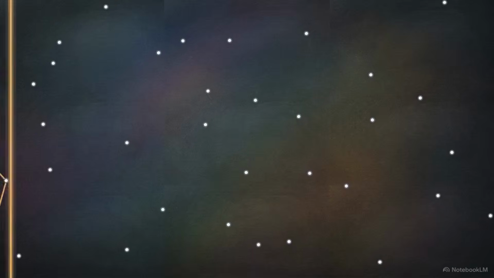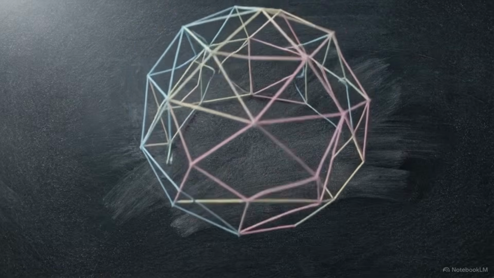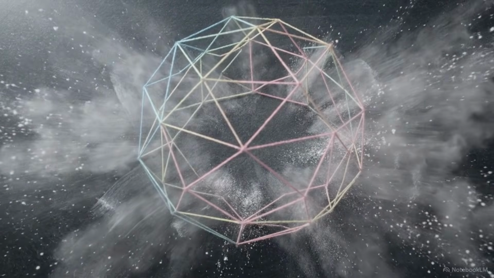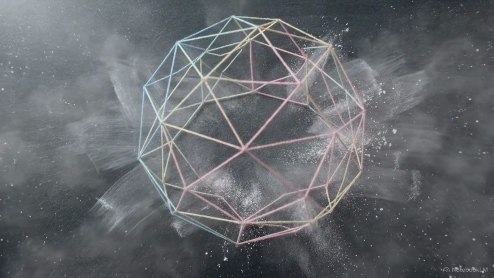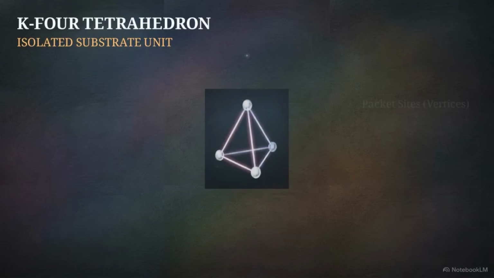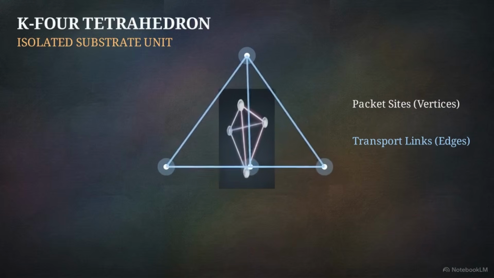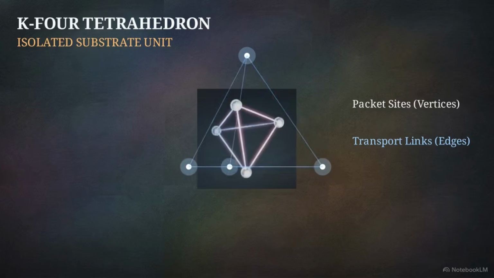When injected into the system, this constant introduces a physical tension. It acts as a discrete geometric clamping force that strictly dictates how data can move across the network. Macroscopic matter exists because the underlying geometric tension forces computational noise into bound, persistent states. To see exactly how this clamping works, we have to isolate a single unit of the substrate, one K4 tetrahedron, and track how it transports data.